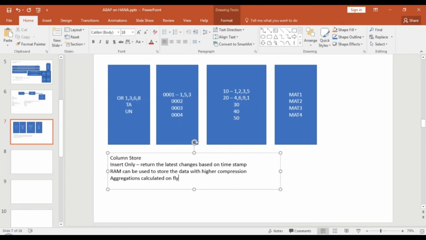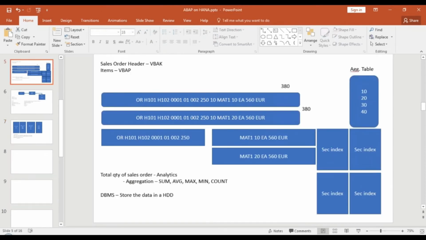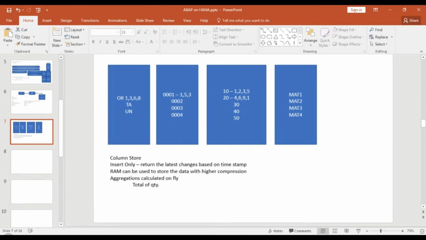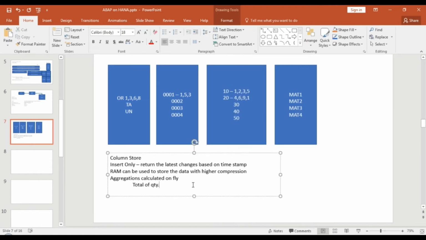Can you tell me, if I want a total of my quantity, how many rows I have to travel now? Earlier in the row store, I had to crawl through the entire table, from the first to the last record, to calculate the total. But now in this case, you have this as one structure, loop at it, just calculate the total, done. Aggregates can be built on the fly. No more deep aggregation tables are required when you use the column store.